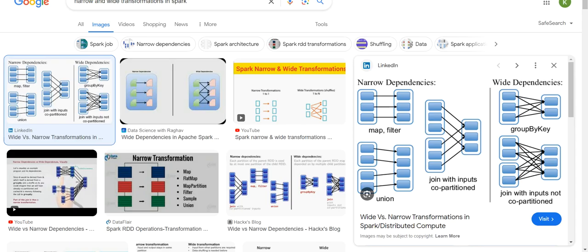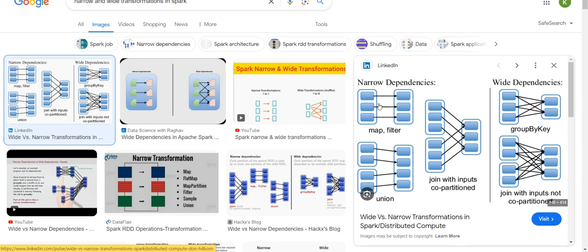What is the meaning? If you can see the image, it will give you more clarity. So in narrow transformation, each input partition participates in only one output partition, right?